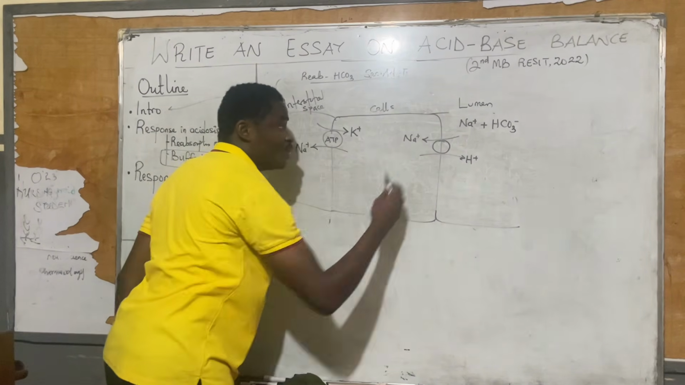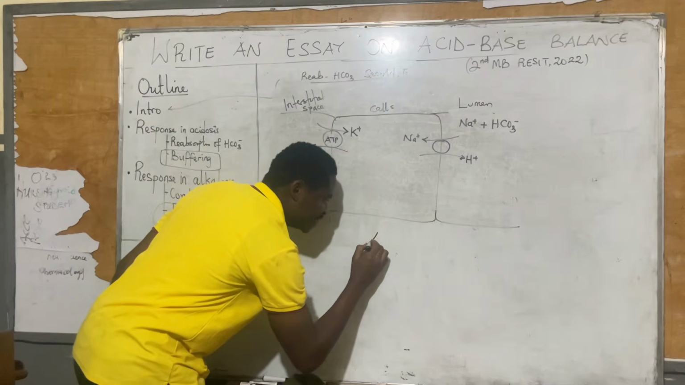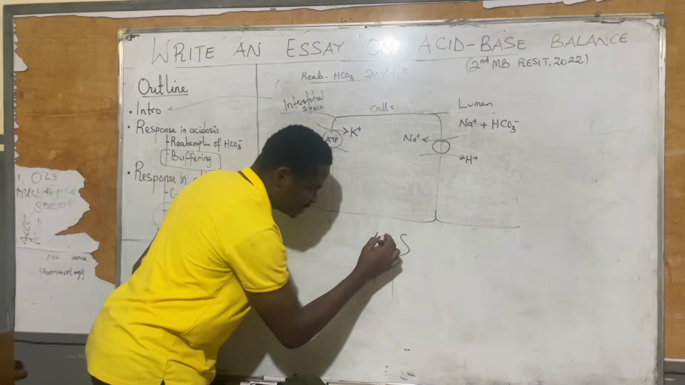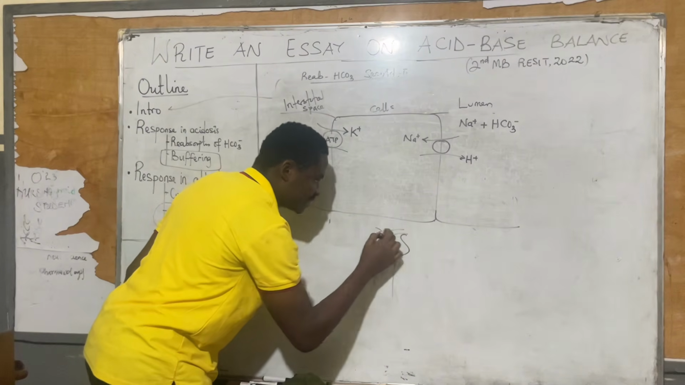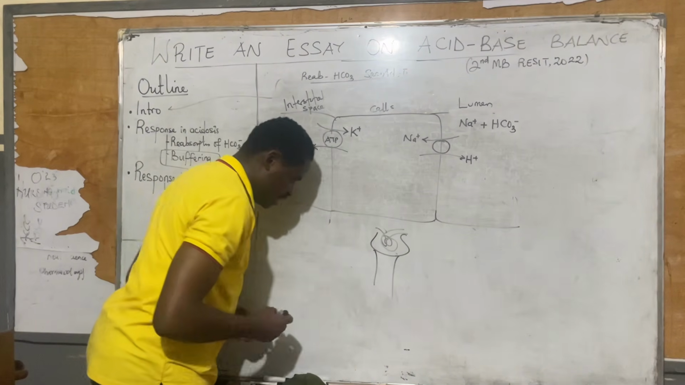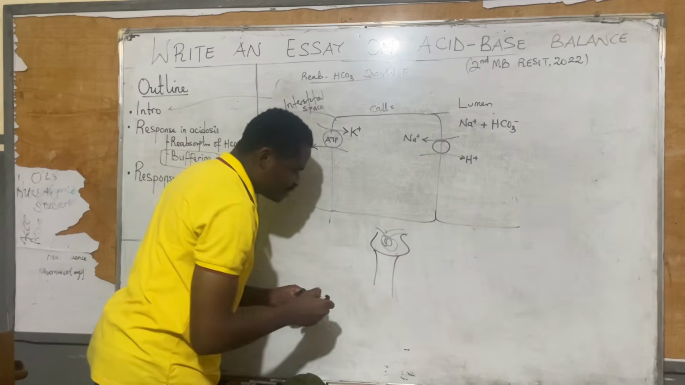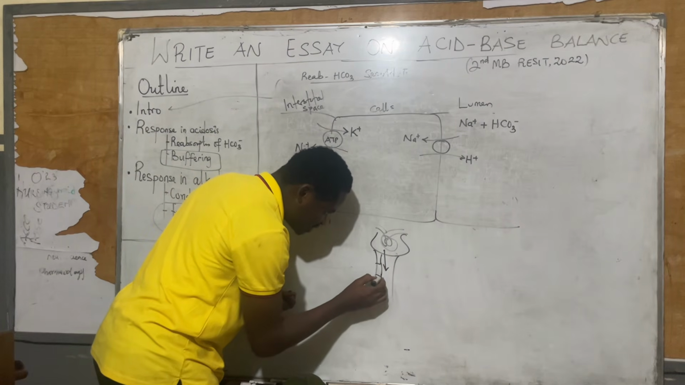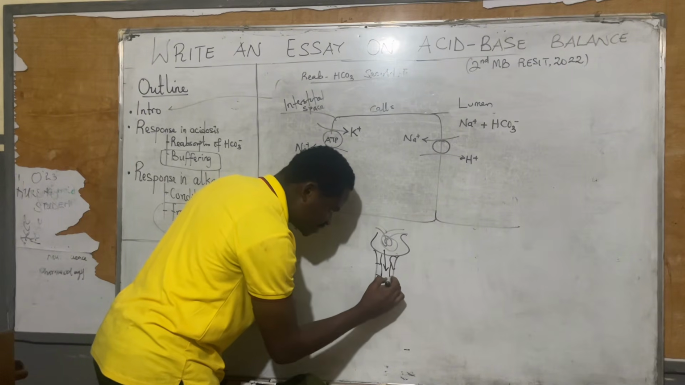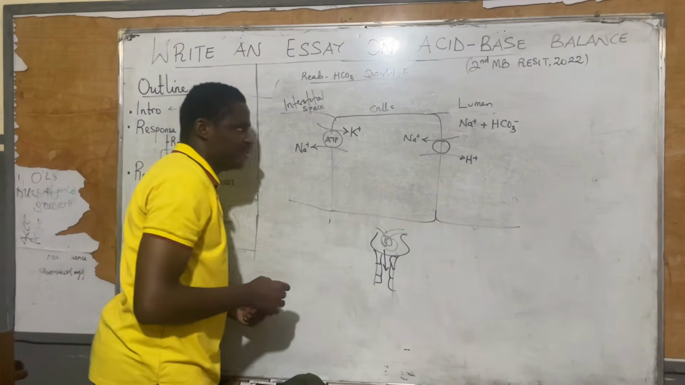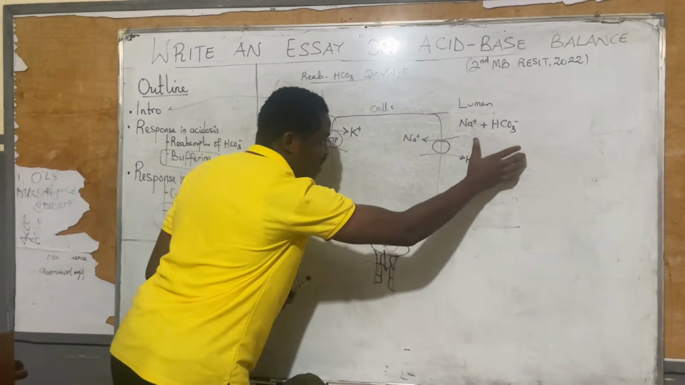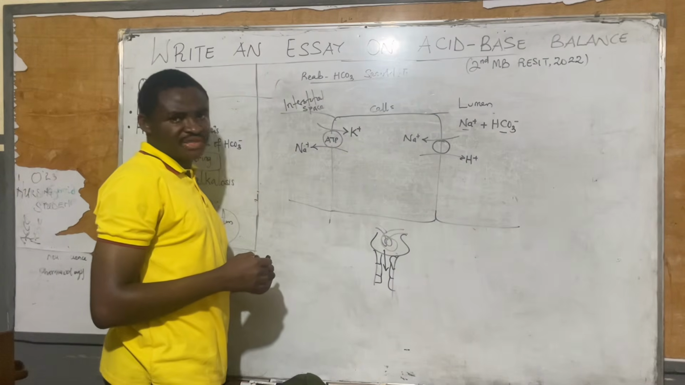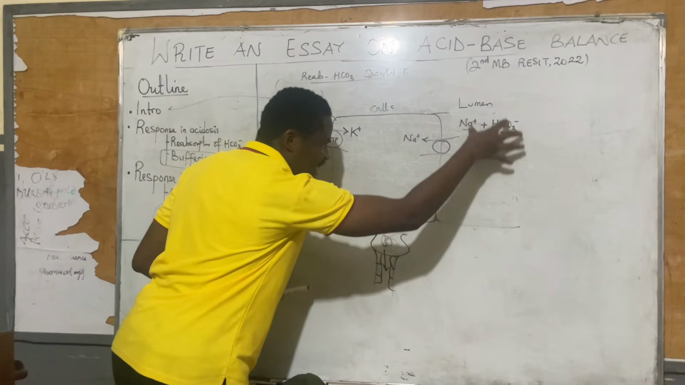What do I mean by filter? If I show you the lumen like this, the glomeruli are here, and then this is the lumen. So what I'm trying to tell you is that it has entered here. Remember, there are cells, cells, cells all along. So fluid has been filtered. The filtrate which we are showing here in this case has ions which are sodium and bicarbonate. These ions are now in the lumen.